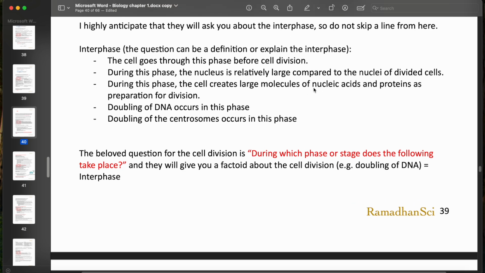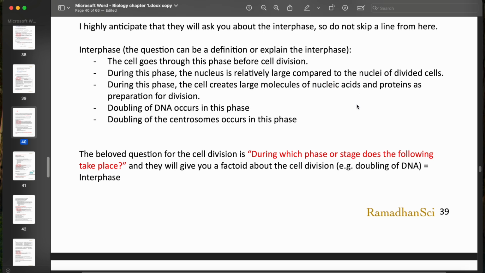One thing that I want you to understand, the concept of nucleic acids. Now, the nucleic acids make up the genetic material, the DNA and RNA. DNA is made up of a nucleic acid called deoxyribonucleic acid, and the RNA is made up of ribonucleic acid.